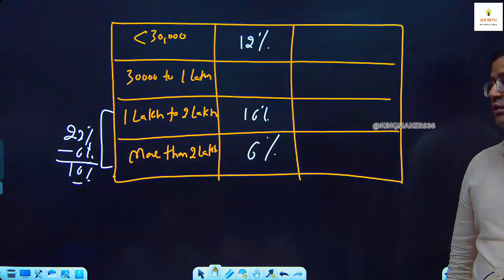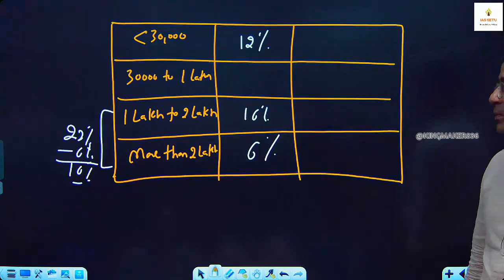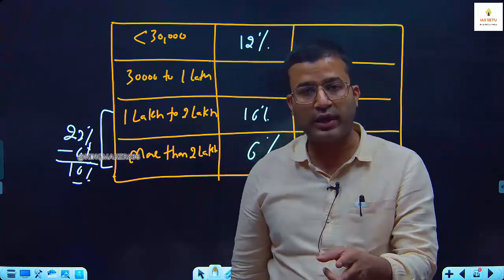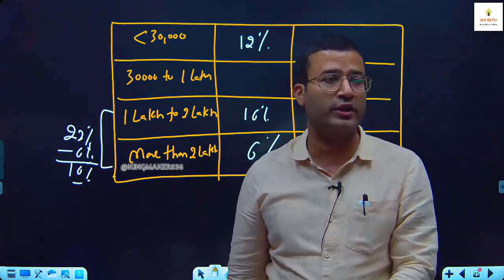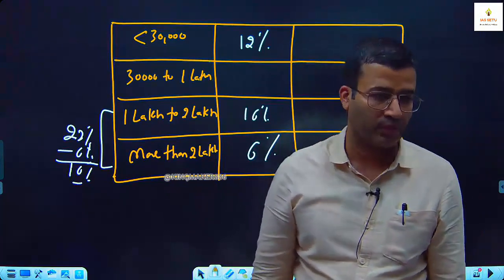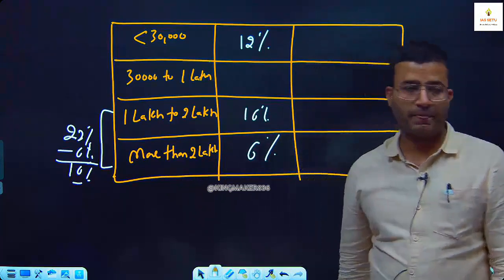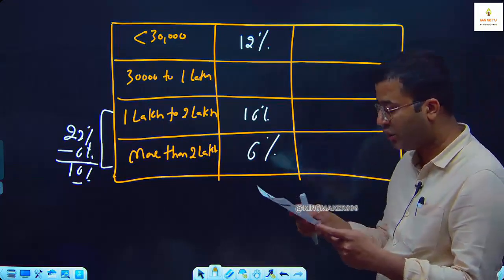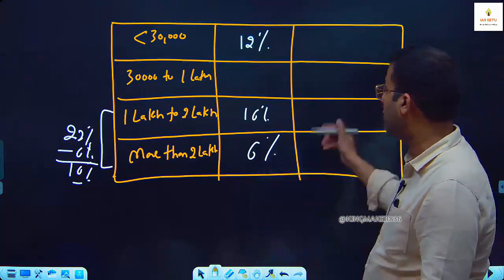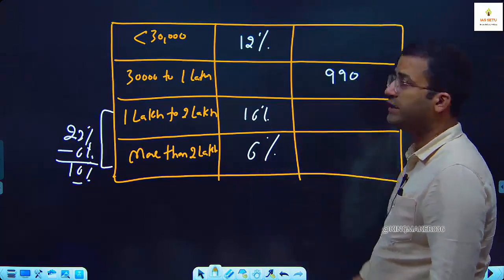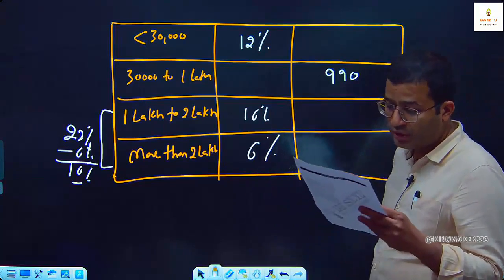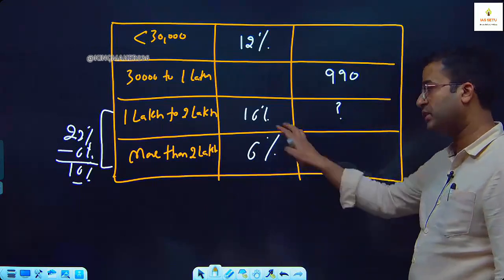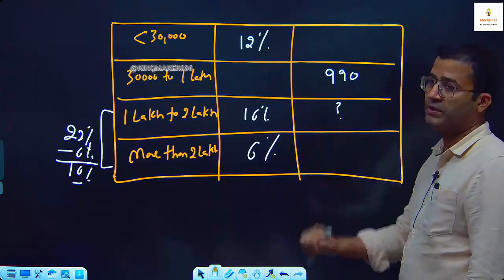Is this point clear or not? Total 22% earn more than 1 lakh. There are two categories, 1 lakh to 2 lakh, okay, and the second category is more than 2 lakh, so both of these come in that. Fine. Now next, what is given in the question? 990 households earn between 30,000 and 1 lakh. So here there are 990 households. And what about the question? How many households earn between 1 lakh and 2 lakh? We have to find this. 16% we know, but we have to find the number.